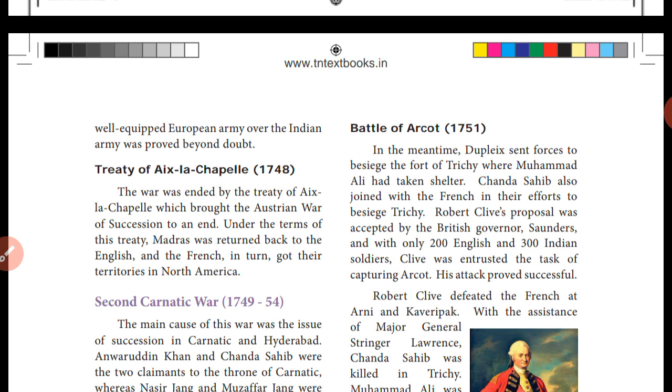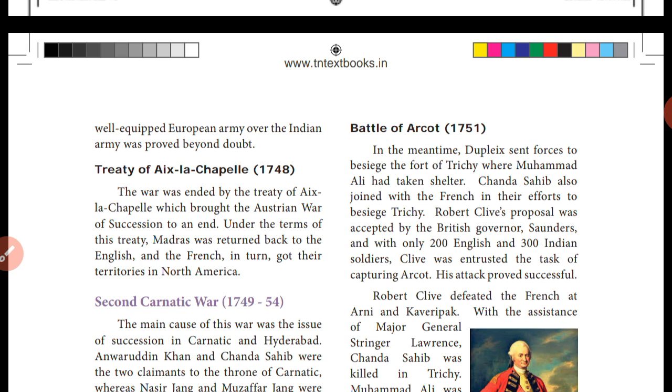So after the end of the Battle of Adyar, Madras was given to the English and the French got places in North America.